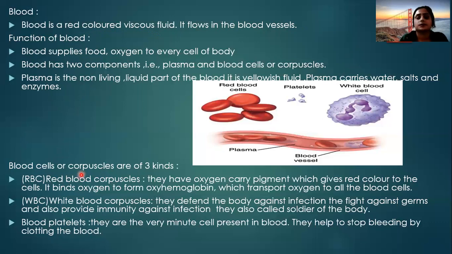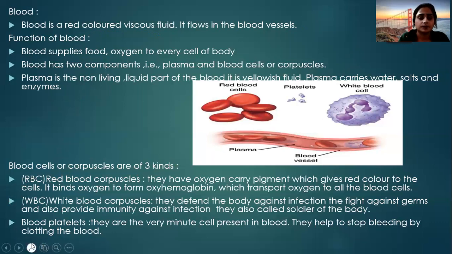Now the blood cells. We discussed the components of the blood. Blood contains two components. The first is the plasma. Plasma is the liquid portion of the blood. Then the second is the blood corpuscles, blood cells. Then what are the different kinds of blood cells? It consists of three kinds of blood cells and blood corpuscles.